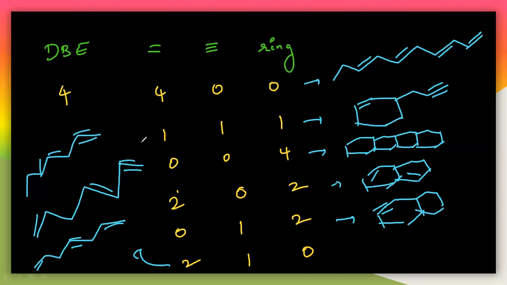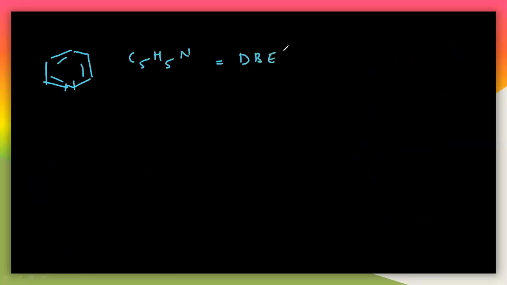So let us see some other examples here. Let us start with one example like pyridine. Just now only I told you the pyridine here. This is the pyridine. There is a nitrogen here, and it is C5H5N, and the double bond equivalence, DBE, which you have just calculated, you will get 4 here. So it means that one ring is there, and 3 double bonds are there. So this is totally 4, which is okay, very good, completed here.